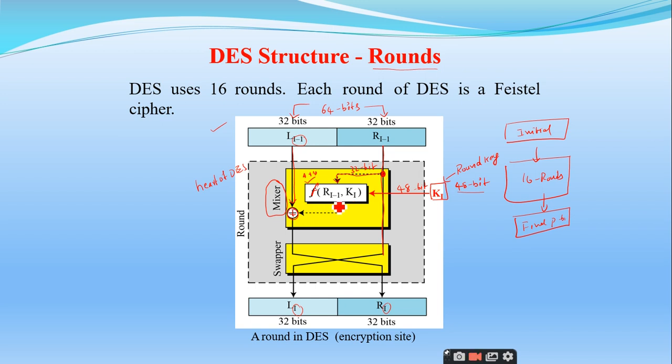So we define a function with two inputs. One is the right 32 bits part and another is the key Ki of that particular round. Both are of different sizes, remember. The key is 48 bits and the right part is 32 bits. Whatever output I get from this function, I exclusive OR with the left 32 bits, and whatever result I get, I pass to the swapper. What the swapper will do is simply swap the left to right and the right to left. That's it. So this is what happens in each and every round of the DES. Is it clear?